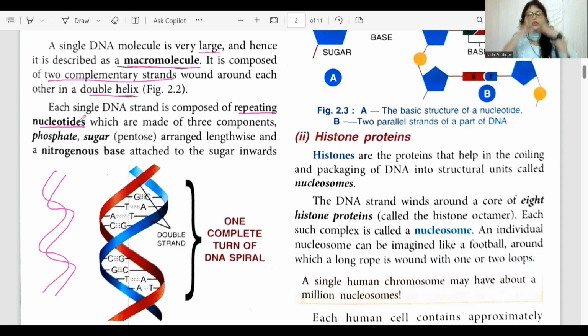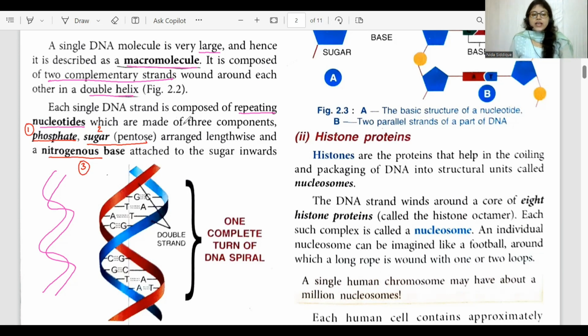Now, what are the different parts of a nucleotide? A nucleotide is composed of three components. Many nucleotides together make DNA. A nucleotide is made up of phosphate, pentose sugar, which is arranged lengthwise, and a nitrogenous base, which is attached to the sugar inwards.